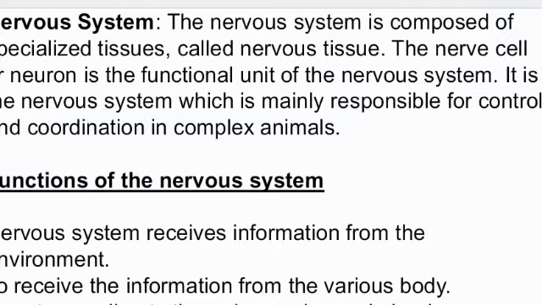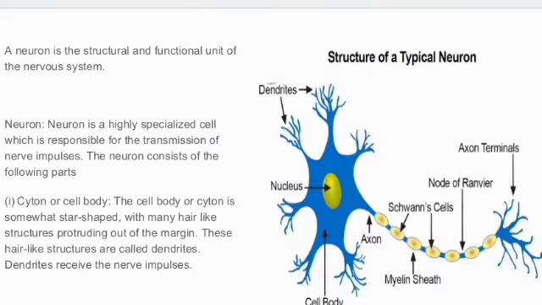Okay, the function of the nervous system is that it receives the information from the environment, that is, the surroundings, and from the various body parts, and acts accordingly through muscles and glands. So whatever information is received, as I told you, will be passed on to the brain. The brain is going to interpret it and will send the respective message to the effector organ. So according to the stimulus that is received, your body is going to react to that.